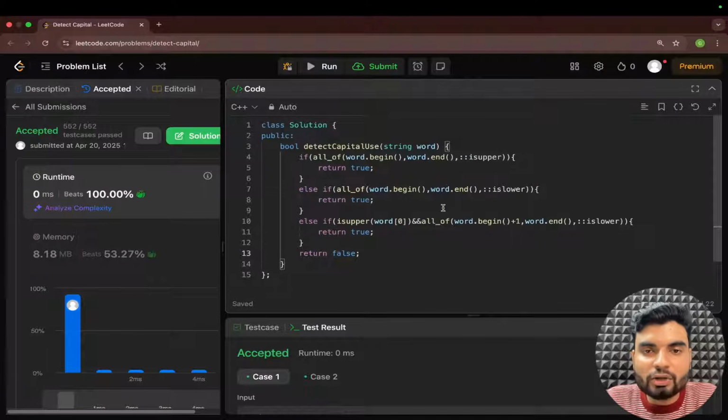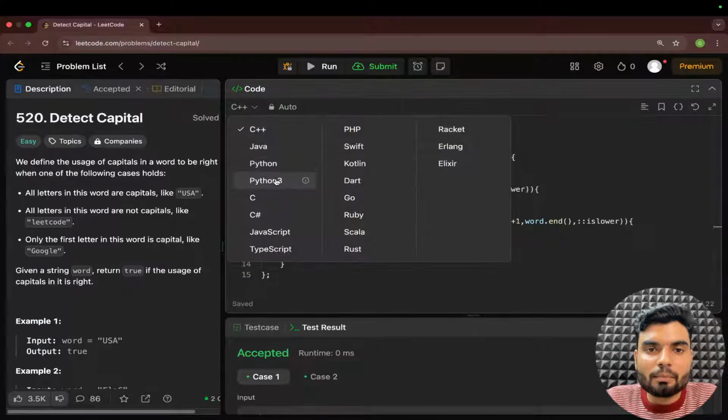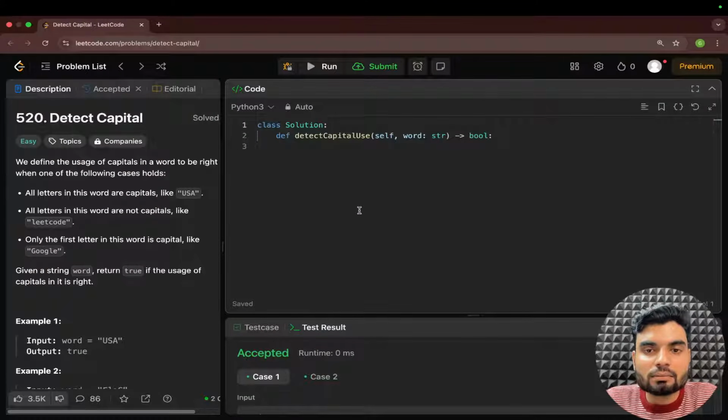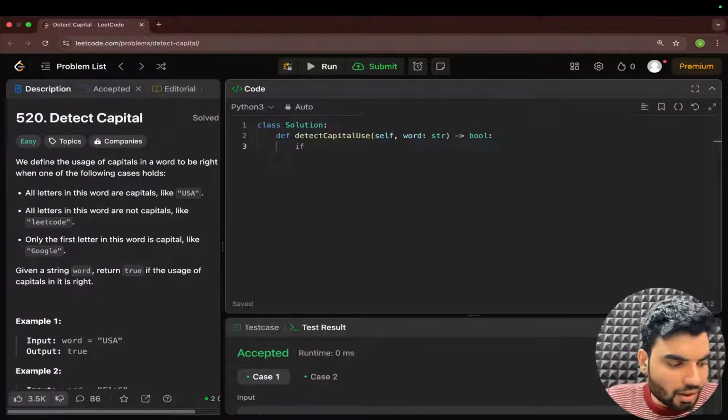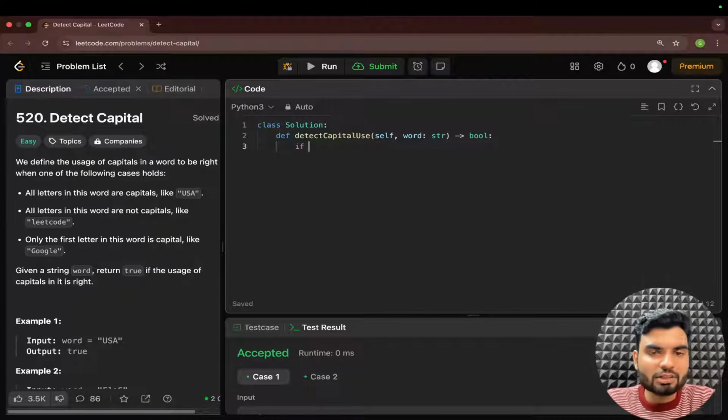Okay, cool. So now what I will do is convert the same code in Python also. Python people, very late, but sorry, I was able to see the comments very late. So now we'll convert it in Python also. In Python we use the string method title for the third case, right? Correct. We can use the title method also.